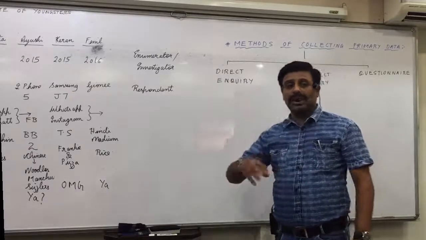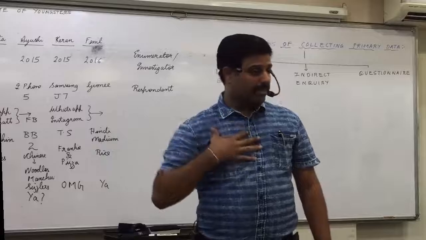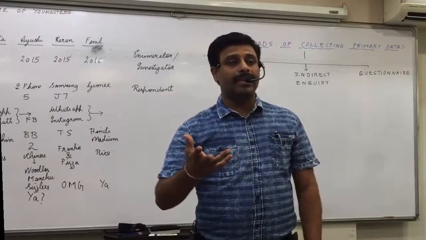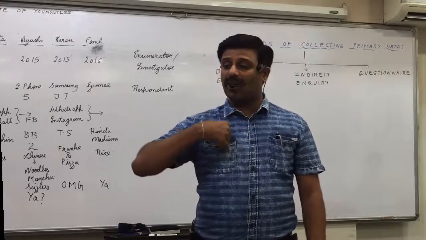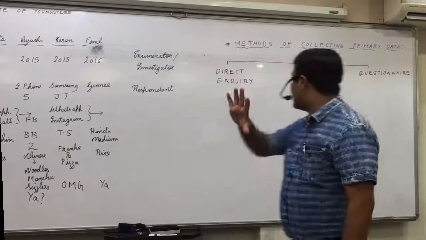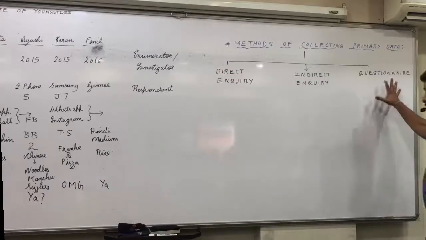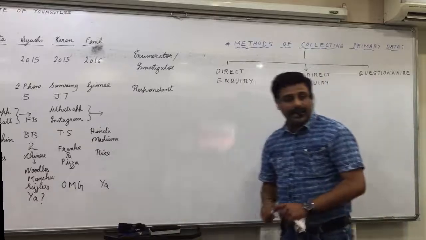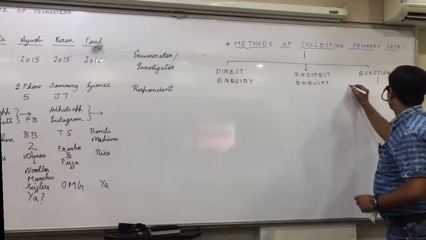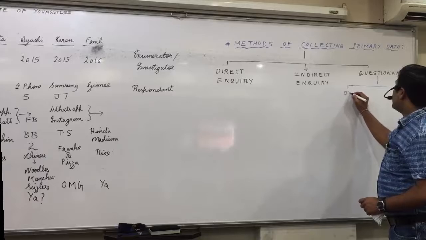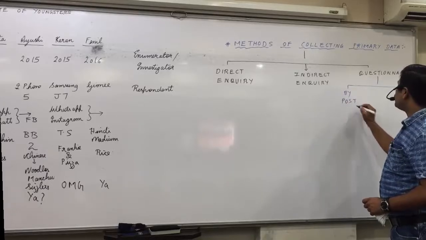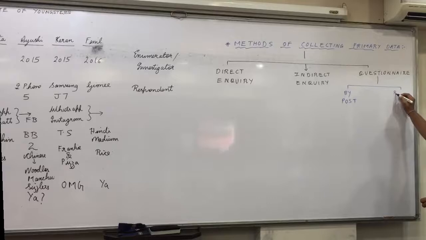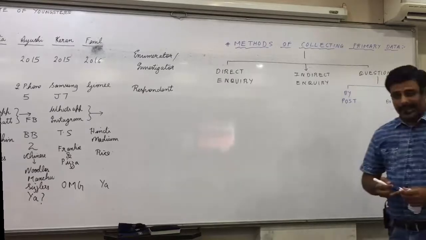If the same questionnaire I give to you, you fill it up on your own and give it to me. Or maybe if you are uneducated, then I ask you the question and write the answers on the questionnaire on my own. Then that is called questionnaire. Two ways the information can be collected through questionnaire. One is by post, and second is by enumerator. Who is enumerator? Who is collecting the information.